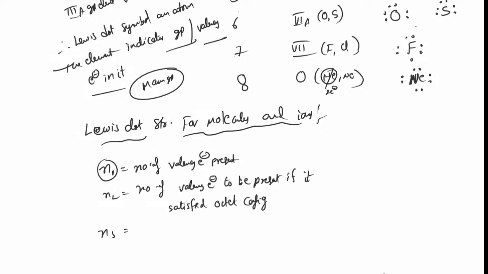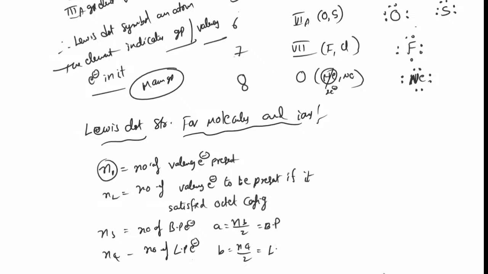N3 is the number of bond pair electrons, and bond pairs is N3 by 2. N4 is the number of lone pair electrons, which are not participating in bonding. Lone pairs are N4 by 2.